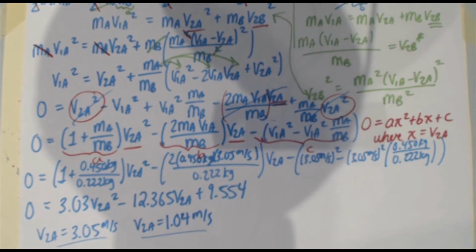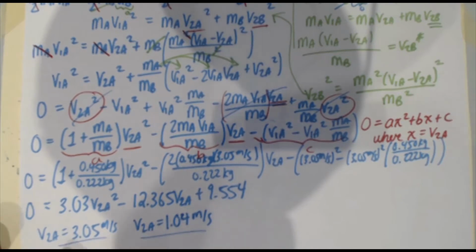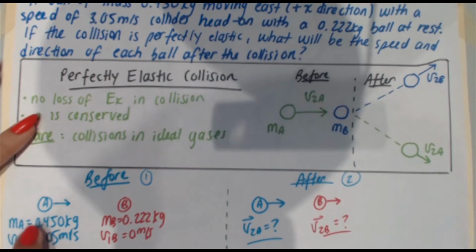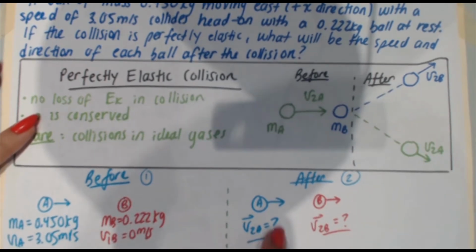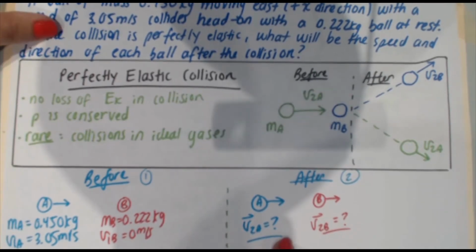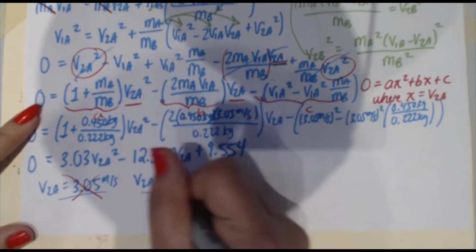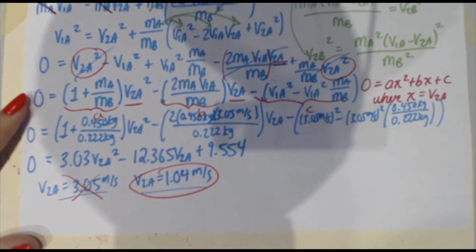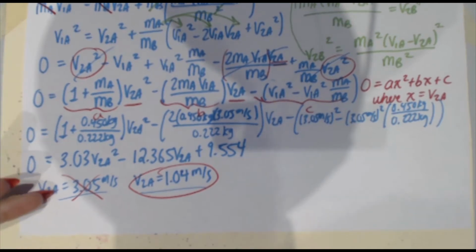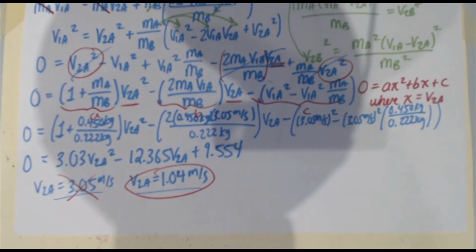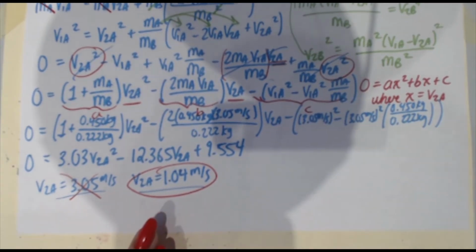Now at this point, you have to ask yourself which one makes more sense. Okay, so in the question, the ball initially has a speed of 3.05. So if this initially is moving at 3.05 and it collides with this, it can't keep moving at 3.05 because some of its kinetic energy went to B. So it has to be going slower. So in other words, this answer does not make sense. So this answer makes sense, 1.04 meters per second, right? Because again, some of the kinetic energy of ball A goes to ball B, so it cannot have the same speed that it struck ball B with. Okay, so there's our V2A.